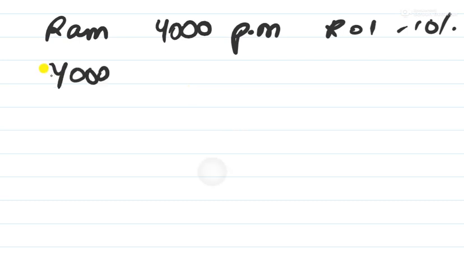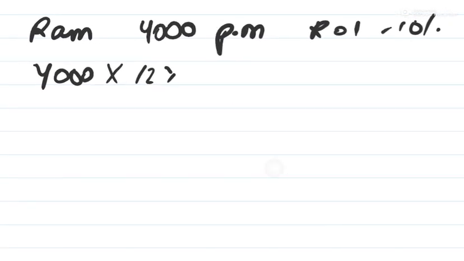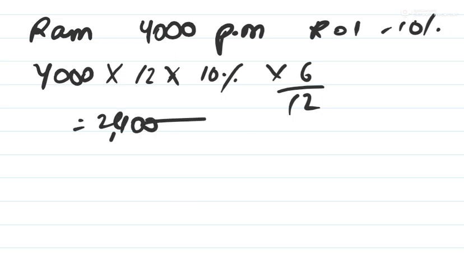Per month means 4000 into 12, and the rate of interest is 10%. And lastly, we'll multiply by 6 by 12. So 4000 into 12 is 48,000, into 10% is 4800, into 6 by 12 is equal to 2400. So the interest on drawings will be 2400.